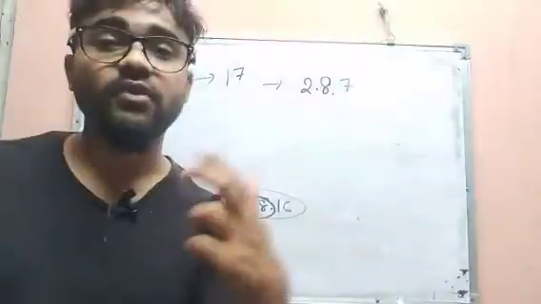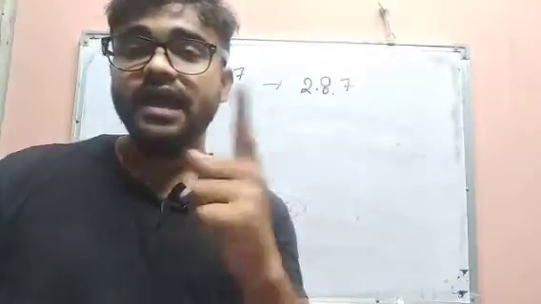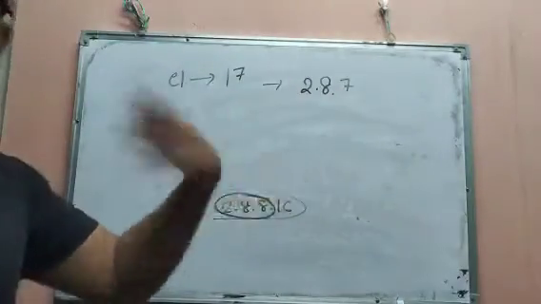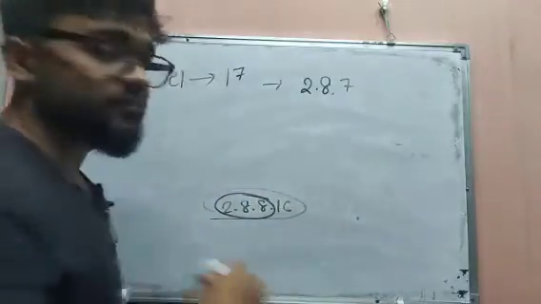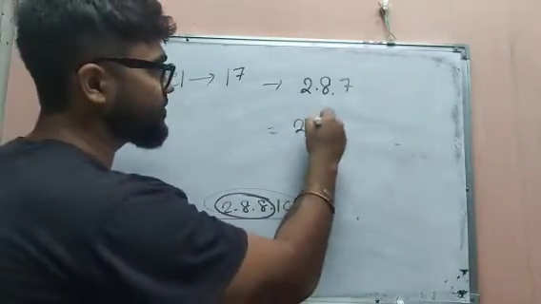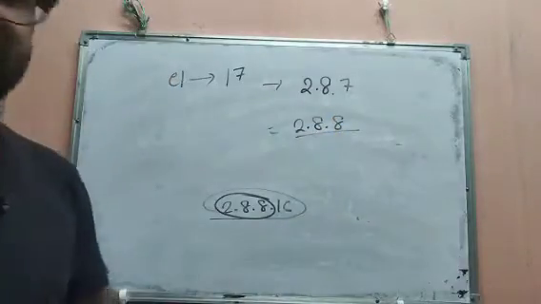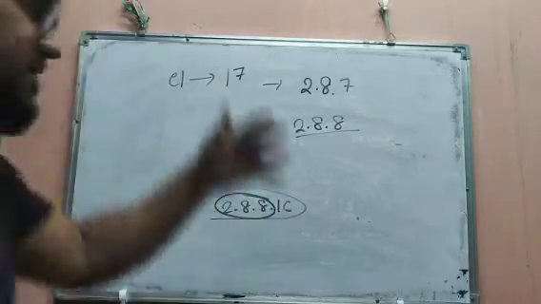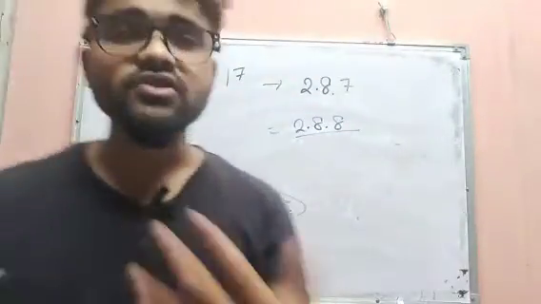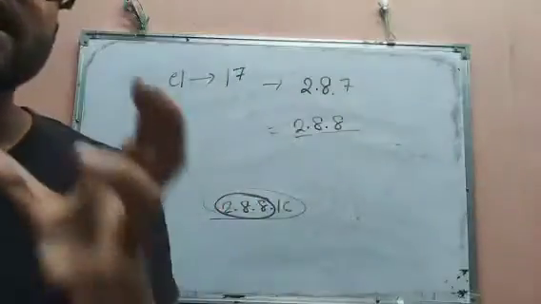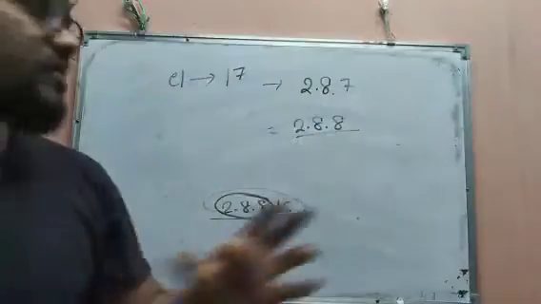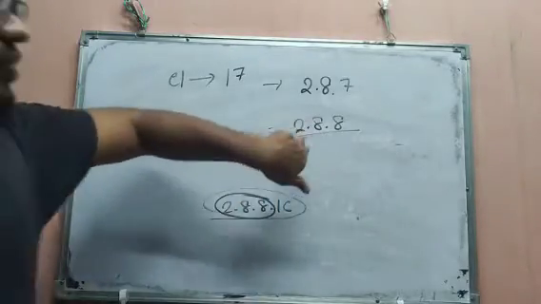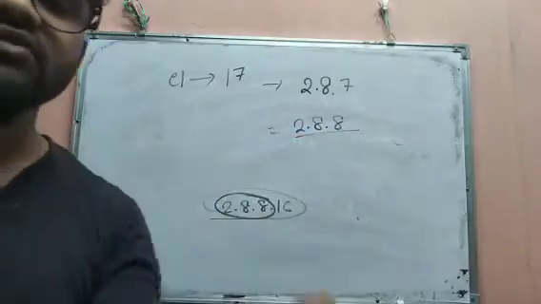Now you can ask me why he is not releasing 7 electrons. See, collecting one atom is easier than releasing 7 atoms. As he is getting this configuration, he is now stable, because he is in the noble gas electronic configuration. You can ask me, what is a noble gas? A noble gas never takes part in any chemical reaction, because their electronic configuration remains like that. They are stable. So to get that configuration, he will collect one electron from another one.